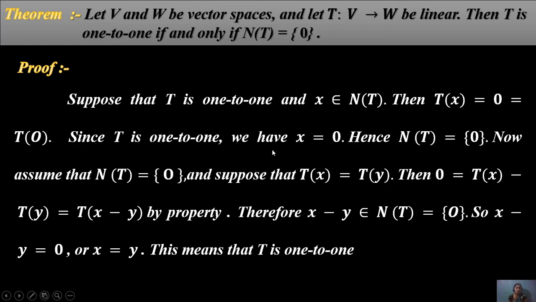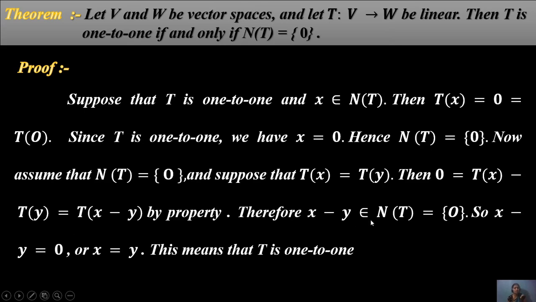Now we assume that N(T) equals 0, and T(x) equals T(y). We know that T(x) equals T(y), so T(x) minus T(y) equals 0, which means T(x minus y) equals 0.